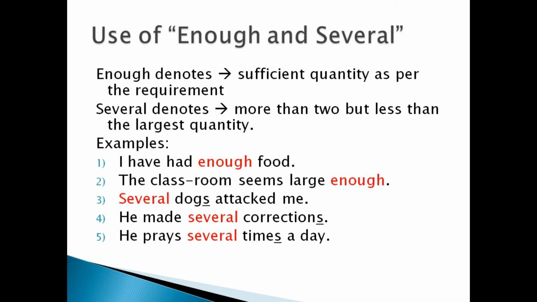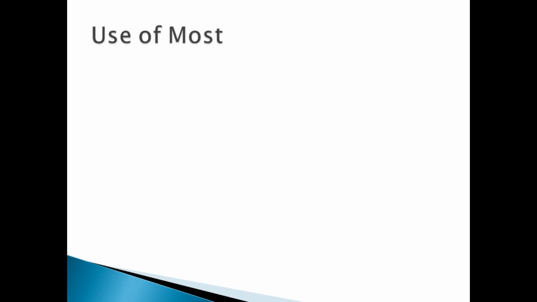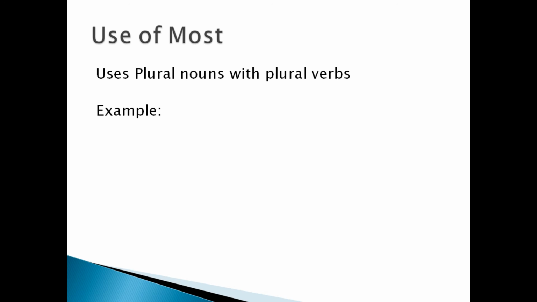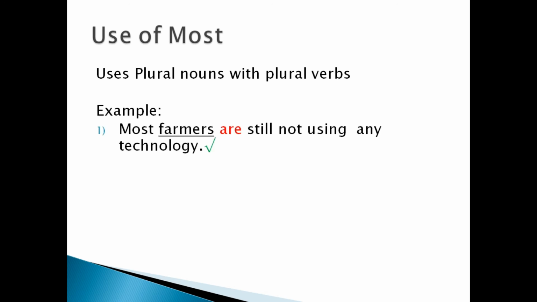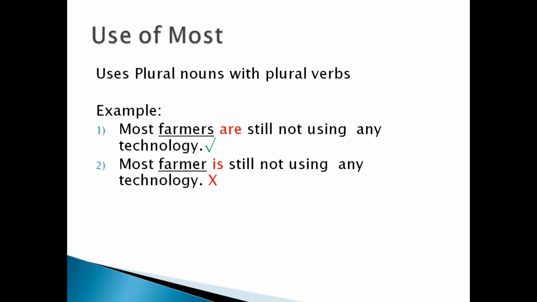Next, use of most. Most is used with plural nouns and plural verbs. Examples. Most farmers are still not using any technology. This is a correct sentence, whereas the incorrect sentence is most farmer is still not using any technology. You can easily differentiate. With most, we will use the plural form of noun plus the plural form of verb. So this is the conclusion.